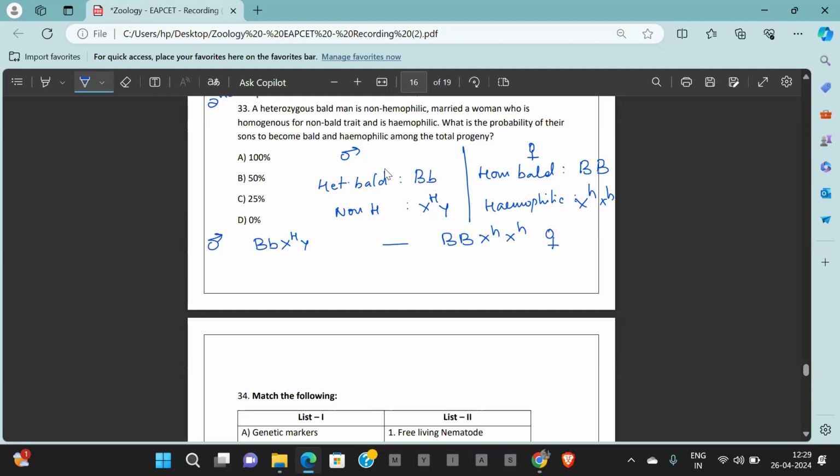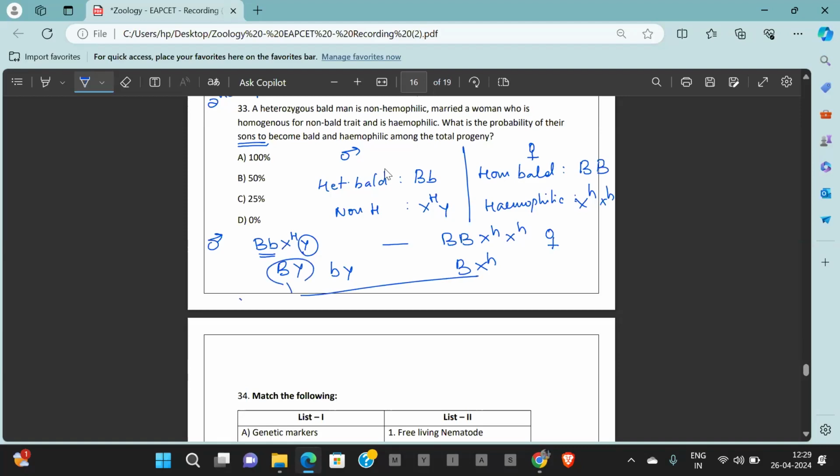Now they're asking about their son's progeny, right? So here, what is the probability? Son, so definitely only the Y component is coming. How do we form the gametes here? These are the gametes formed.